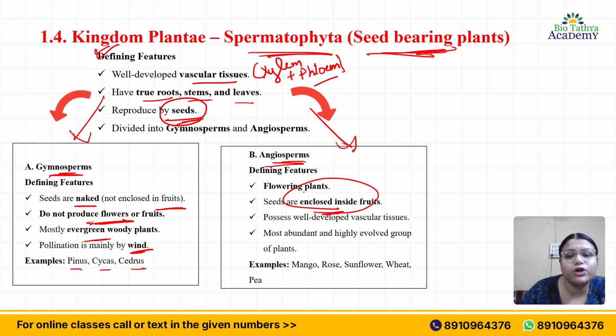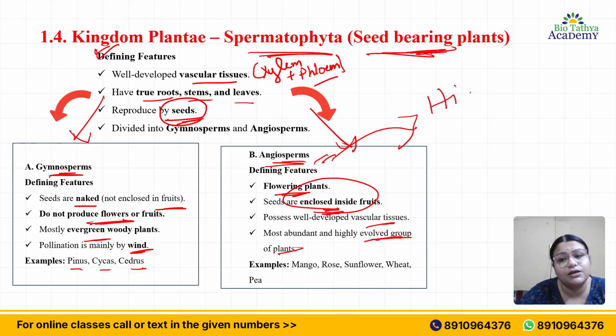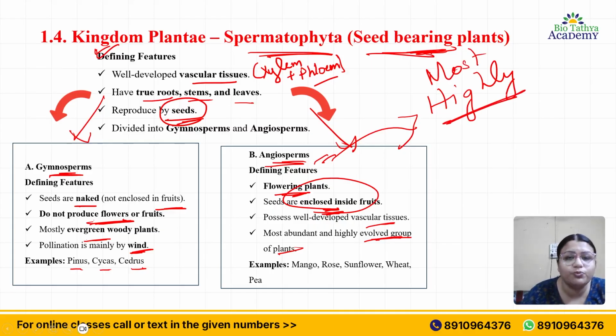Okay, what are the defining features of angiosperms? Already you know that they are flowering plants. Seeds are always enclosed within fruits, and they possess well developed vascular tissues. They are the most abundant and highly evolved group of plants. Angiosperms are the most highly developed group of plants.